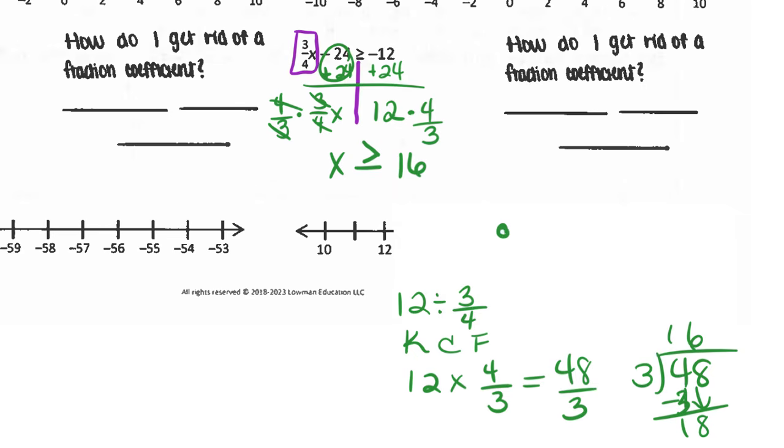So I find 16 because it could be equal. I'm dropping my pen. I'm marking my number line. It says x is greater, which means x is bigger, so it goes towards the positive.